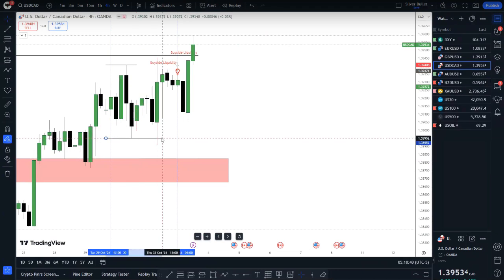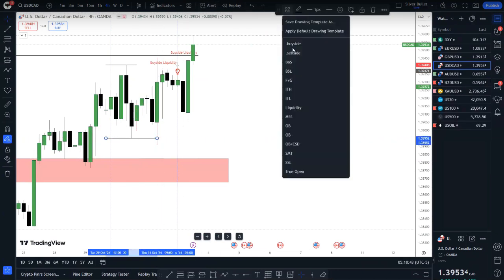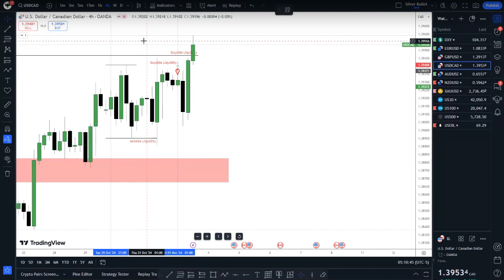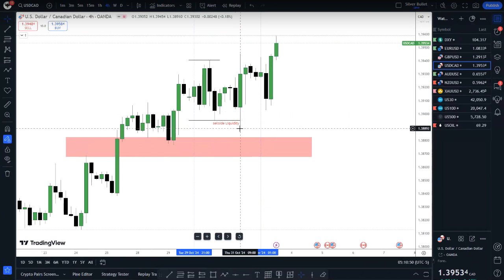Sell side liquidity was taken out here. This is what I want to focus on for our chart. Okay, guys, if you see a lot of these drawings like this, it simply means I spend a lot of time on them. There are a lot of matches. Liquidity taken out here into what?